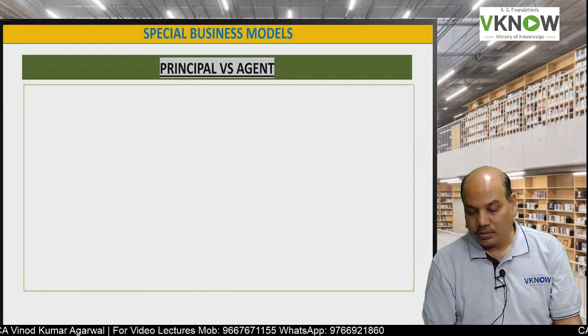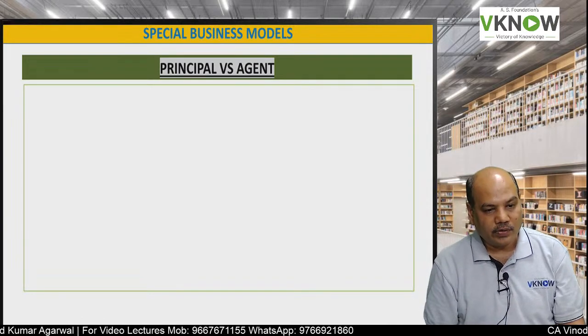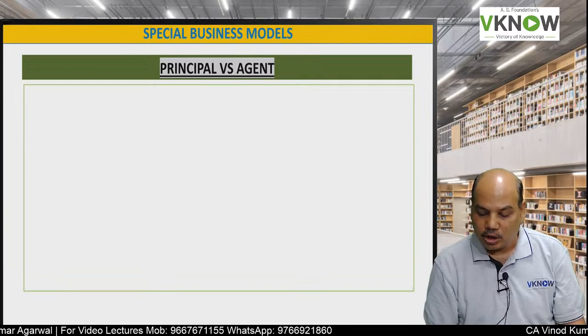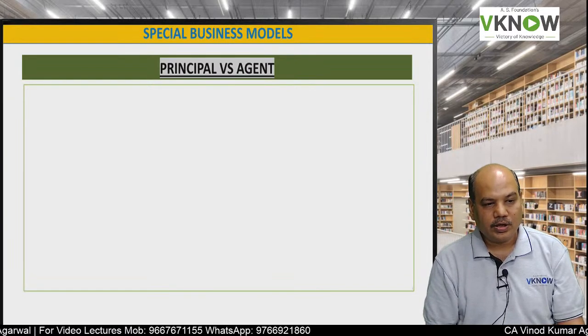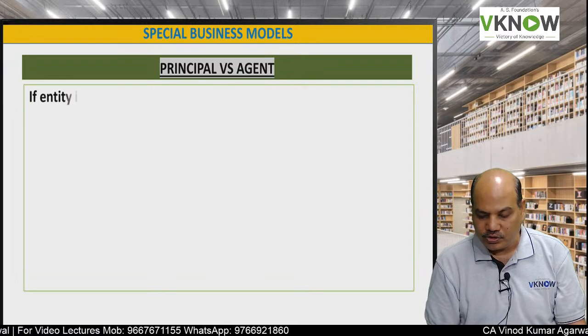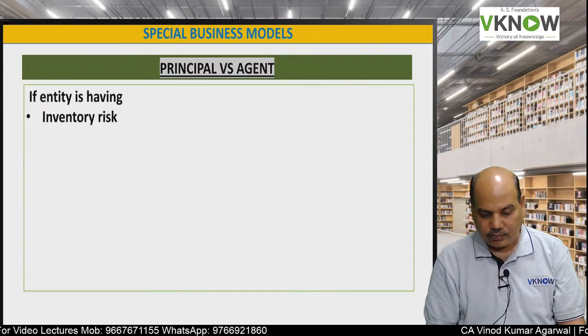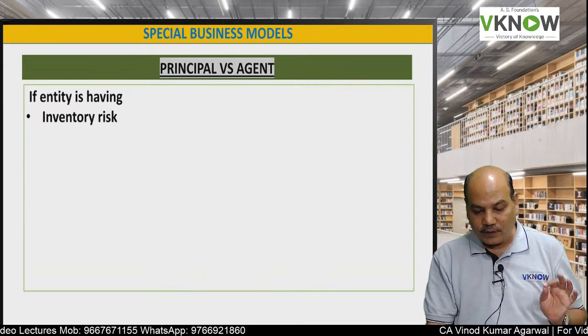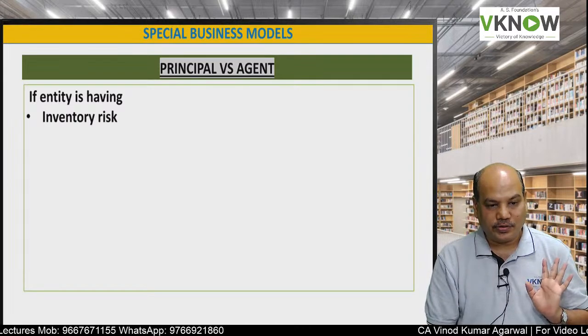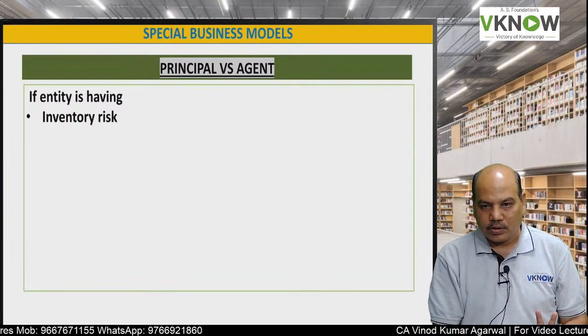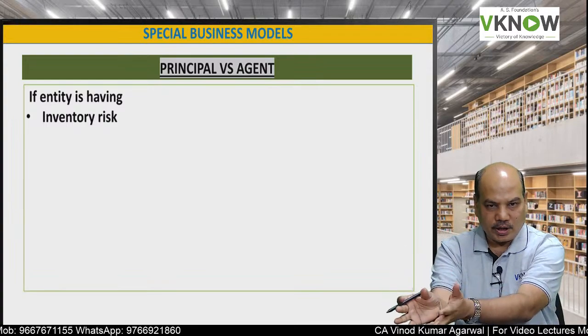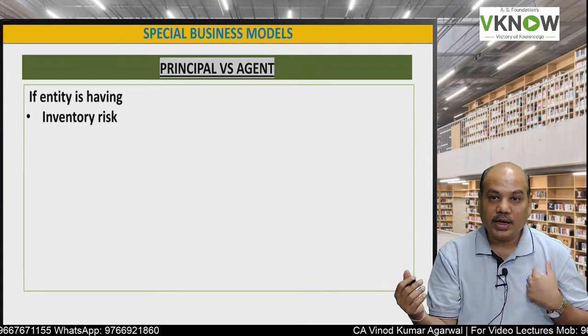Next, principal and agent: who should recognize revenue, and how to identify whether the other party is your principal or agent. If the entity has inventory risk, I have sold goods to another party, but I carry the inventory risk.